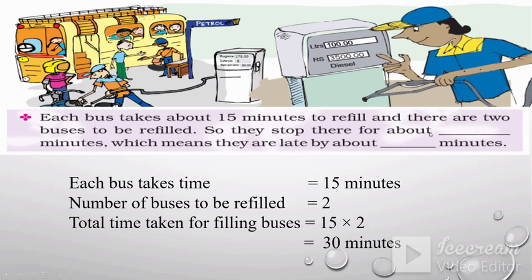So they stop there for about 30 minutes, which means they are late by about 30 minutes. They have to reach Bhopal at 11 o'clock, but now their time will be delayed by half an hour. So now at what time will they reach Bhopal? They will reach Bhopal about 11:30.